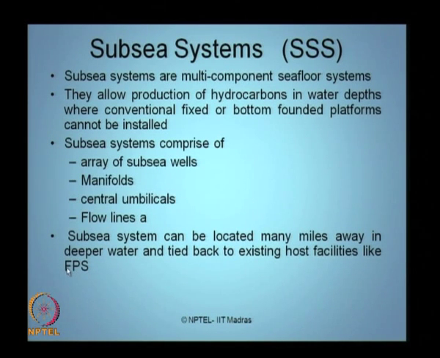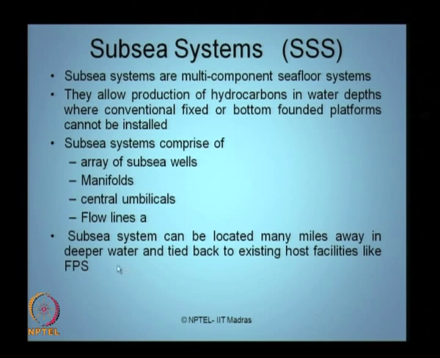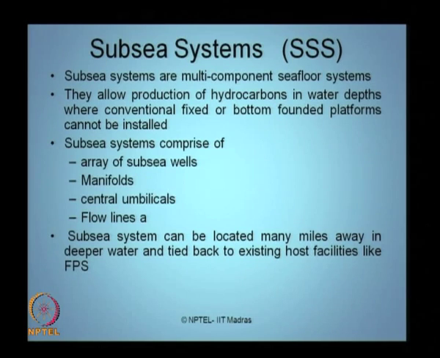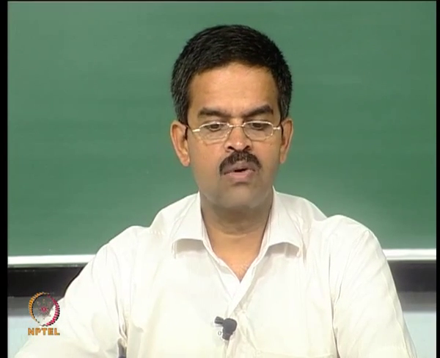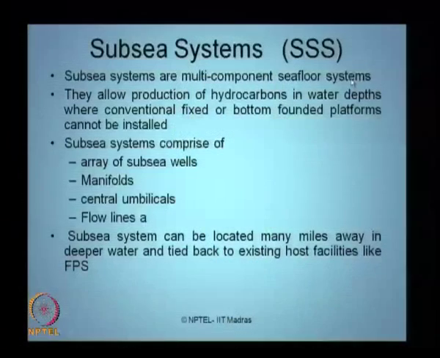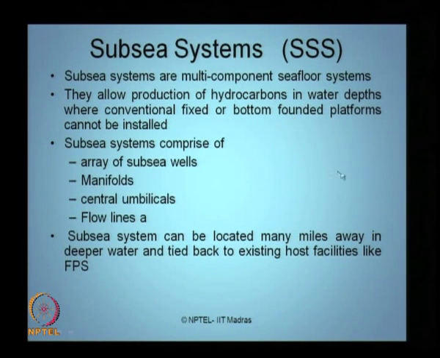There may be an FPS, there can be an FPSO as we discussed in the last lecture. So, you can have an FPS installed at a distance which can be used to tie back the subsea systems which are otherwise deployed in deeper waters. So, ladies and gentlemen, in a nutshell, subsea systems are multi-component seafloor systems used for offshore production of hydrocarbon in water depths where conventional fixed platforms cannot be installed.